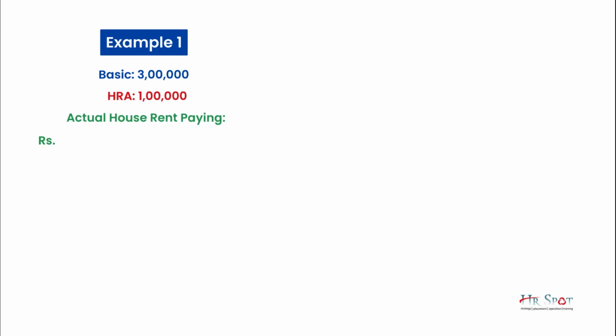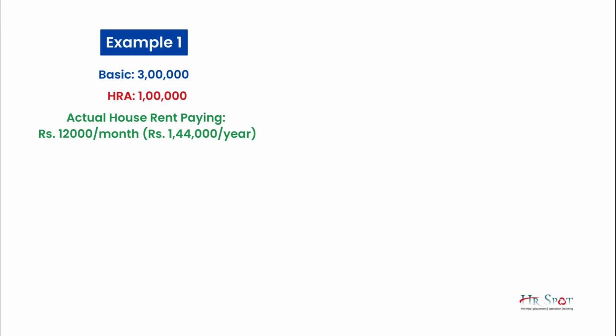In the first example, we will consider basic as 3 lakhs and the HRA as 1 lakh, and the employee is living in a rented house paying 12,000 per month, that is 1,44,000 per year.